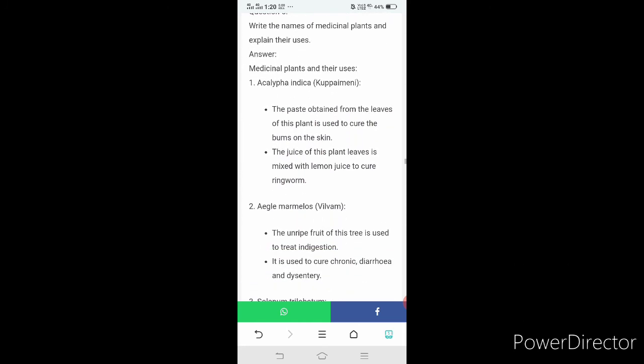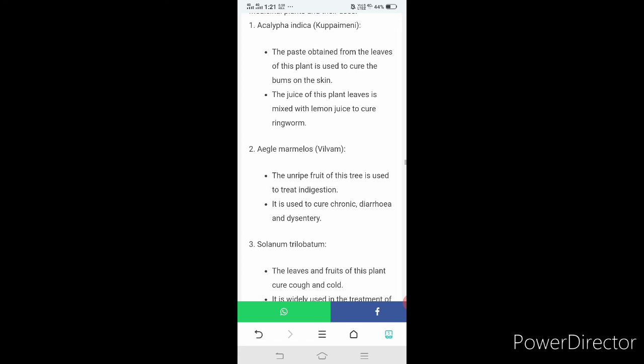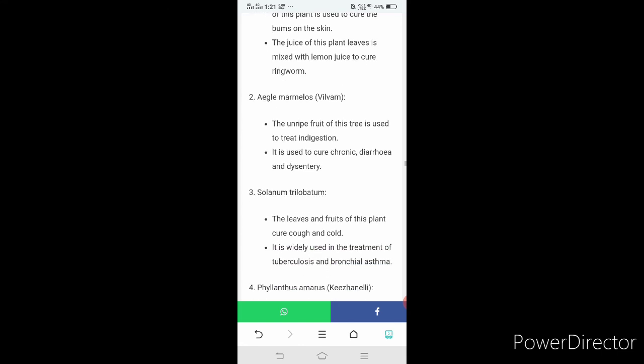Write the names of the medicinal plants and explain their uses. Acalypha indica, Kuppaimeni. The paste obtained from the leaves of this plant is used to cure burns on the skin. The juice of this plant's leaves is mixed with lemon juice to cure ringworm.